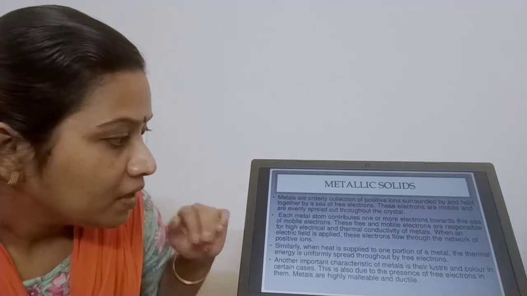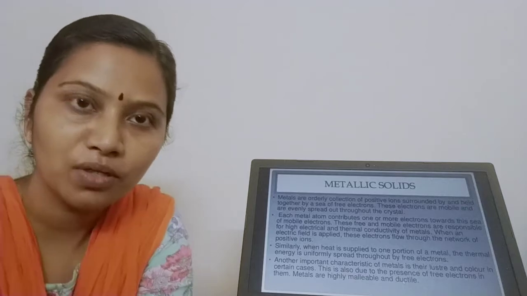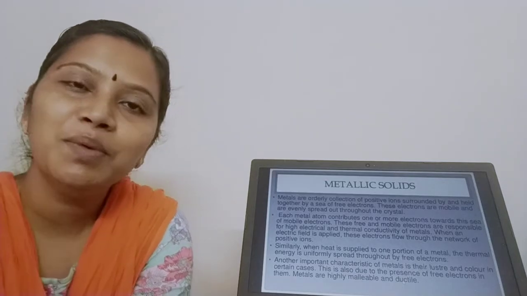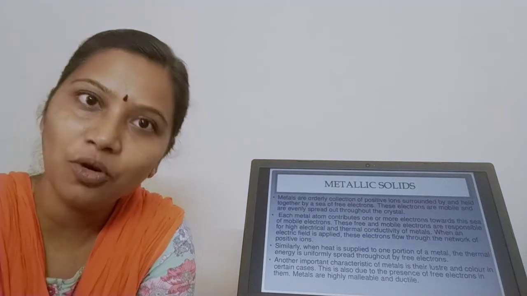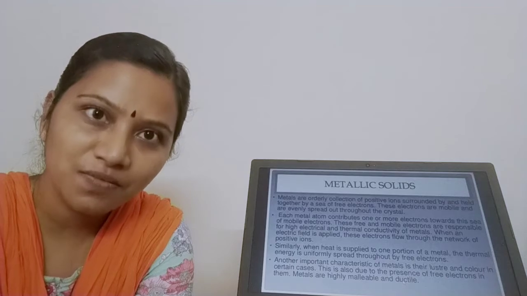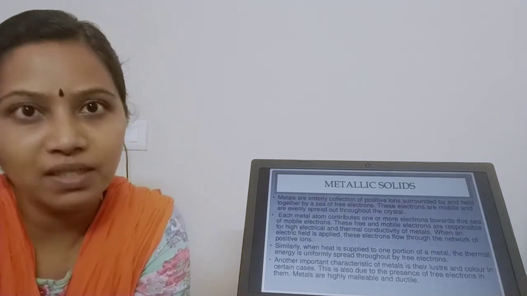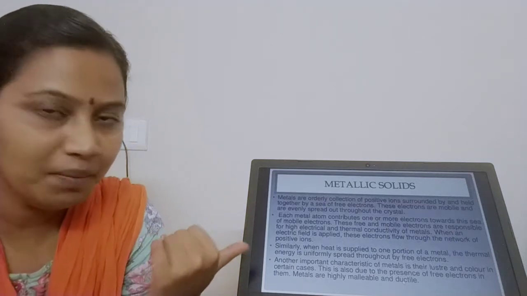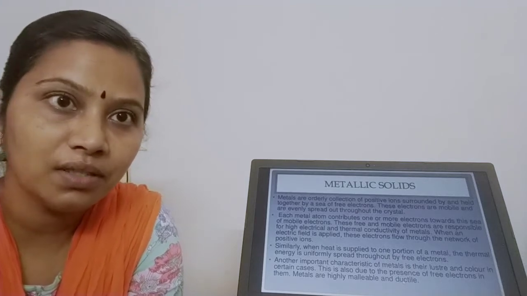Another important characteristic of metallic solids which other solids don't have is color. Because of the metal ion, as we have already seen in volumetric analysis, nickel gives green color, copper gives blue color. I think you all know what color iron gives and which salt is yellow. Kindly recall all those things. Metallic solids are colorful because of metal ions, and they show a characteristic luster.